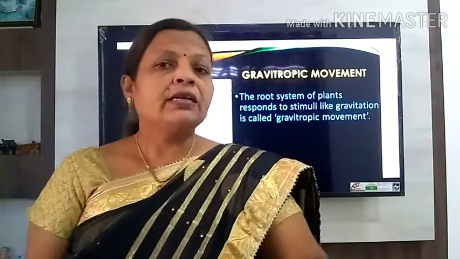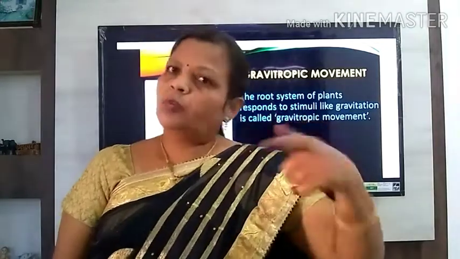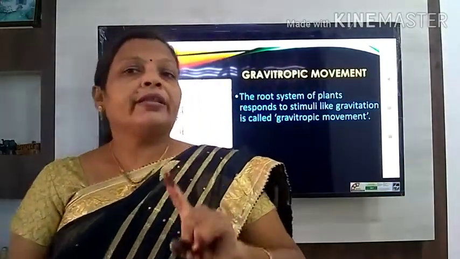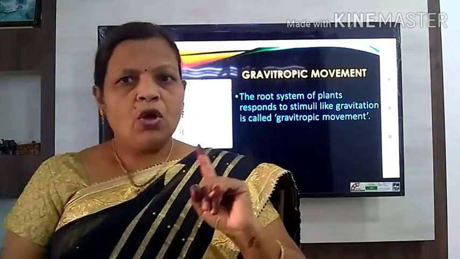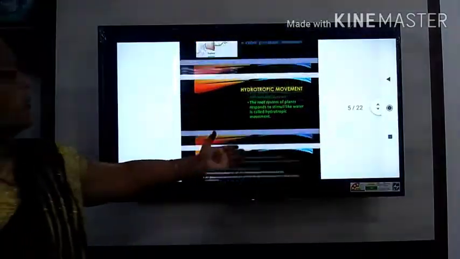What have we seen so far? First the phototropic movement, the response to the stimulus of light. Then we saw the gravitropic movement, the response given by the plant to the stimulus of gravitational force. Now the third one is the hydrotropic movement. Hydro means water.